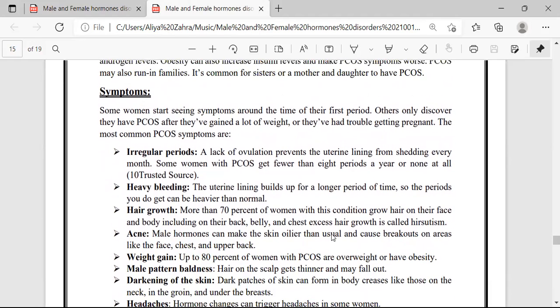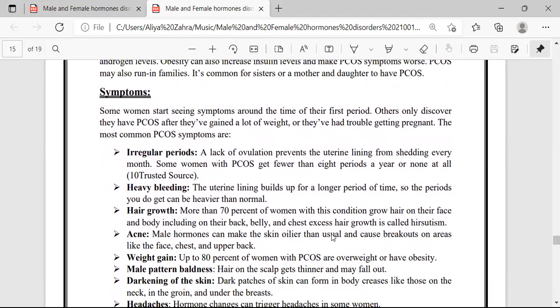Some women start seeing symptoms around the time of their first periods. Others only discover they have PCOS after they have gained a lot of weight or they have trouble getting pregnant. The most common PCOS symptom is irregular periods. A lack of ovulation prevents the uterine lining from shedding every month. Some women with PCOS get fewer than 8 periods a year or none at all.